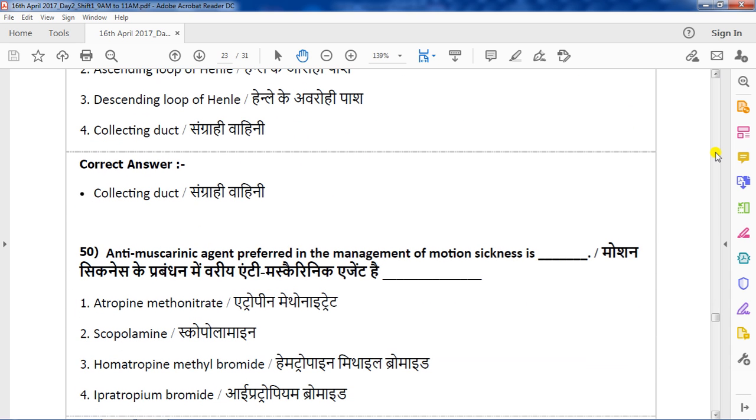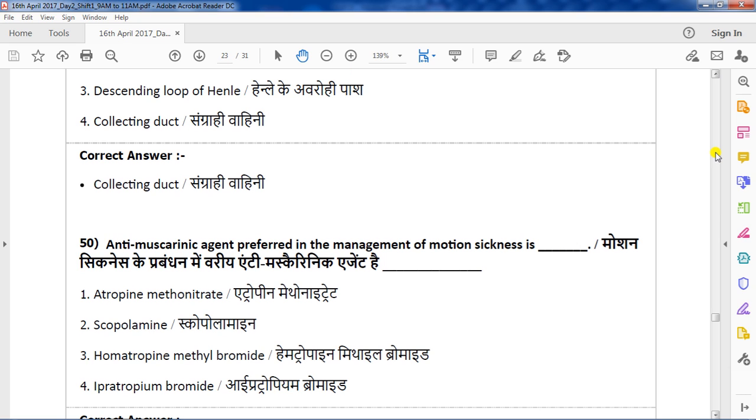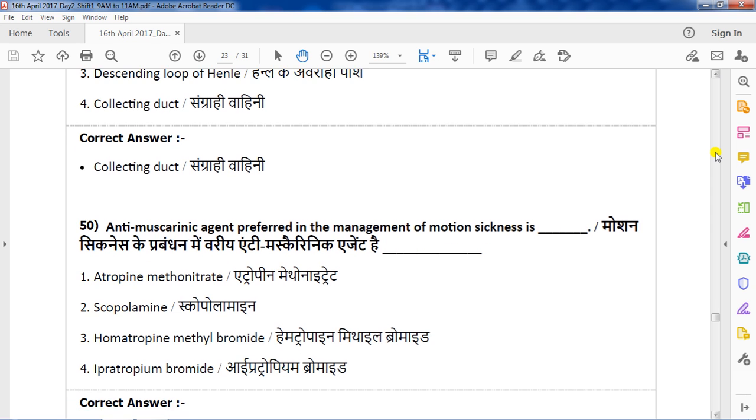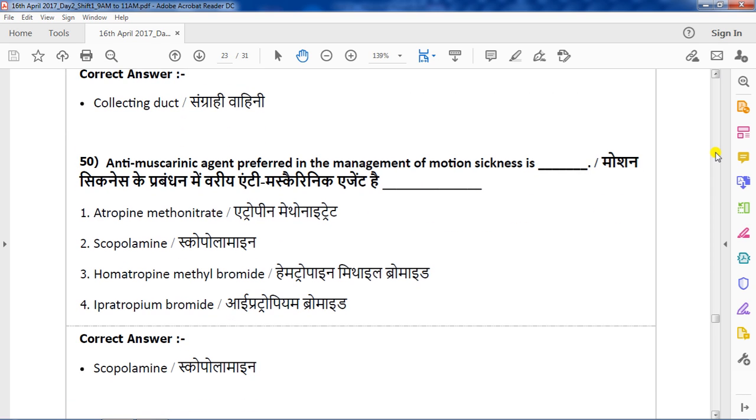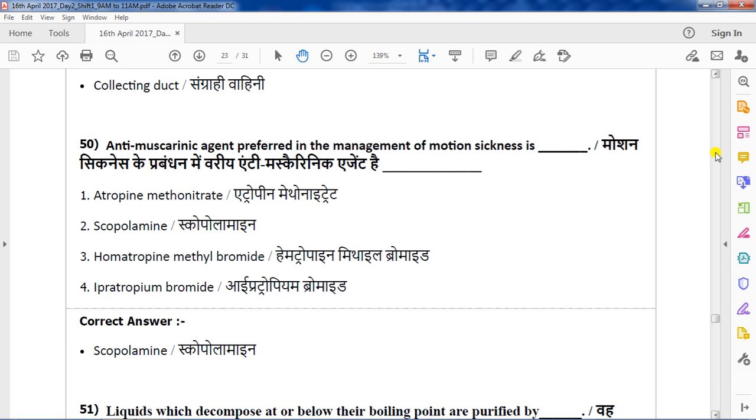Question number 50. Antimuscarinic agent preferred in the management of motion sickness is. Options are atropine methonitrate, scopolamine, homatropine methyl bromide, ipratropium bromide. The correct answer is option 2. Scopolamine is the correct answer, which is used in the management of motion sickness.